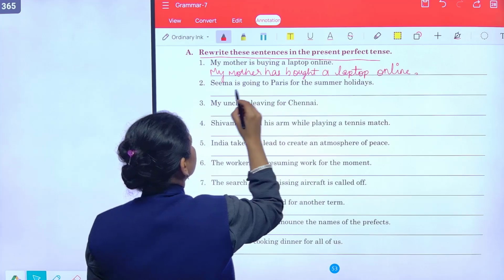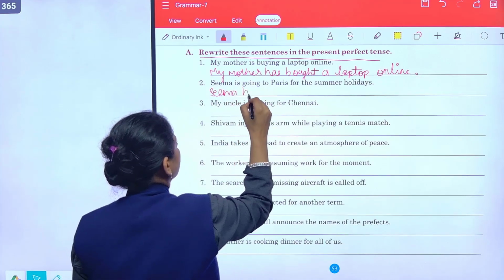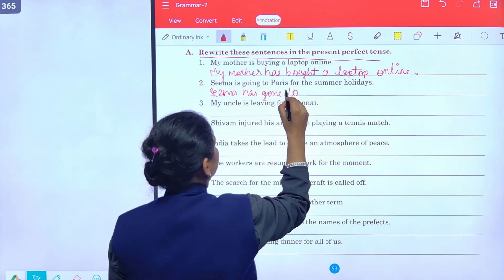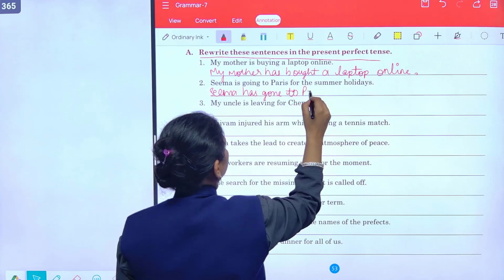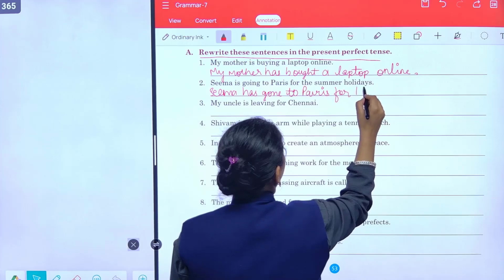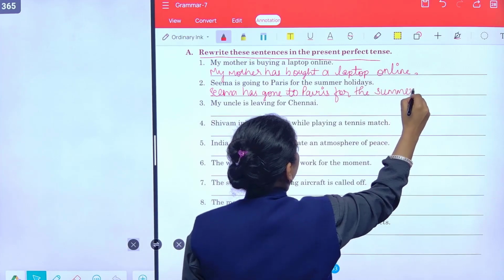Seema is going to Paris for the summer holidays. Seema has gone to Paris for the summer holidays.